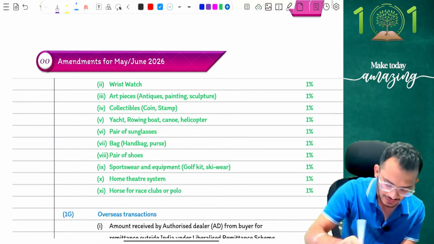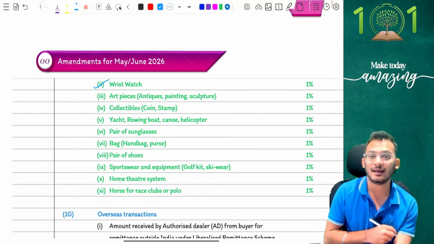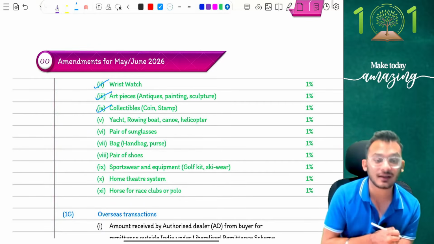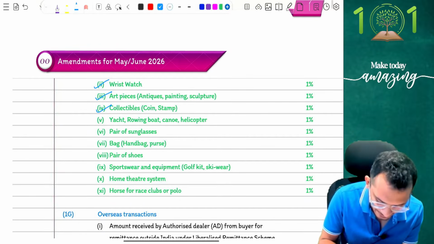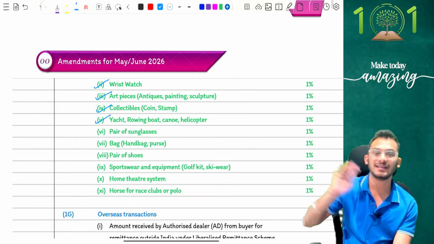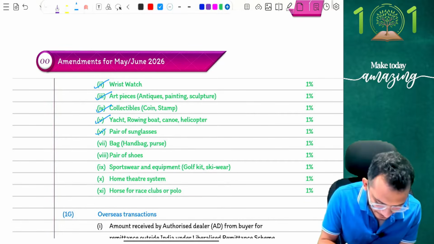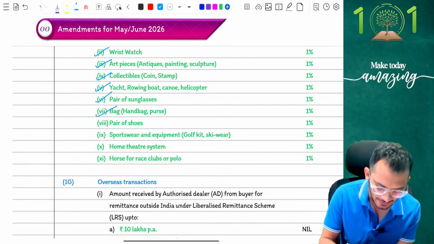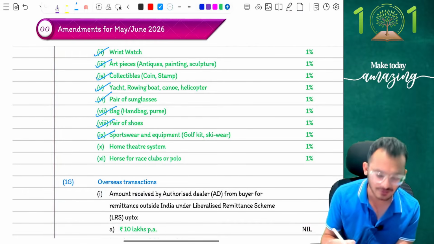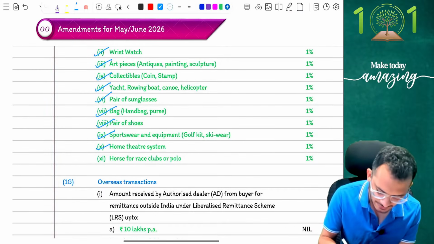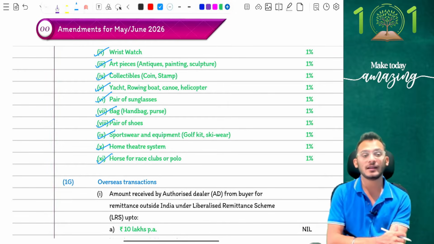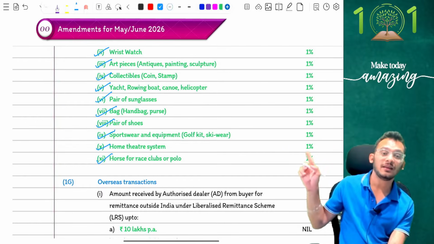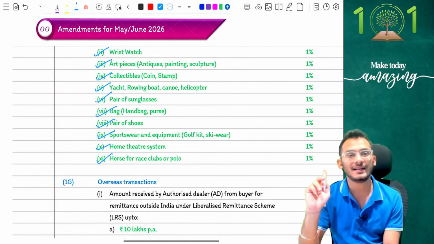What are the luxurious products? Any kind of wristwatch which you buy for more than 10 lakhs. Any kind of art pieces that you buy for more than 10 lakhs, any kind of collectibles like coins and stamps that you're buying for more than 10 lakhs, any kind of yacht, rowing boat, canoe, helicopters, any kind of vehicles that you're buying for more than 10 lakhs, any kind of pair of sunglasses that you're going to buy for more than 10 lakhs, any handbags and purses, any pair of shoes, any sportswear equipment, golf kit and ski wear, any kind of home theater system, and horses that you're going to buy for race club and polo are all now going to be liable for TCS at the rate of 1% if the individual asset is going to be more than 10 lakh rupees.